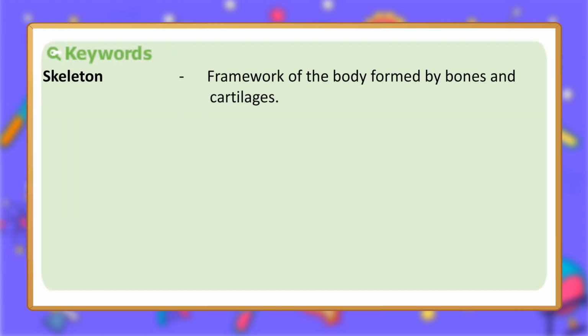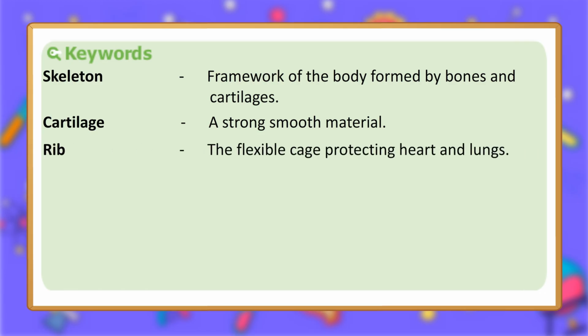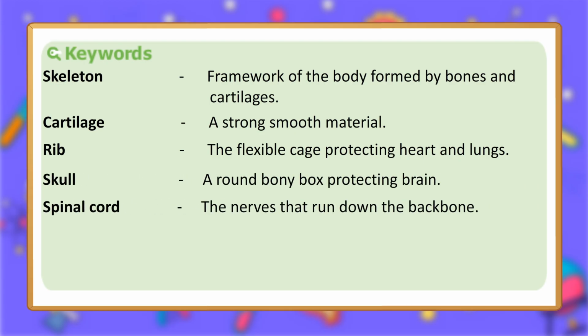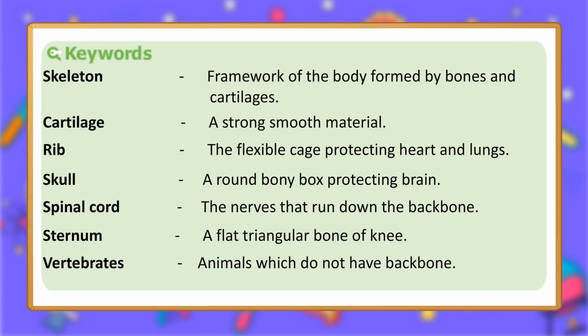Keywords. Skeleton, the framework of the body formed by bones and cartilages. Cartilage, a strong smooth material. Rib, the flexible cage protecting the heart and lungs. Skull, a round bony box protecting the brain. Spinal cord, the nerves that run down the backbone. Sternum, a flat triangular bone of the chest.